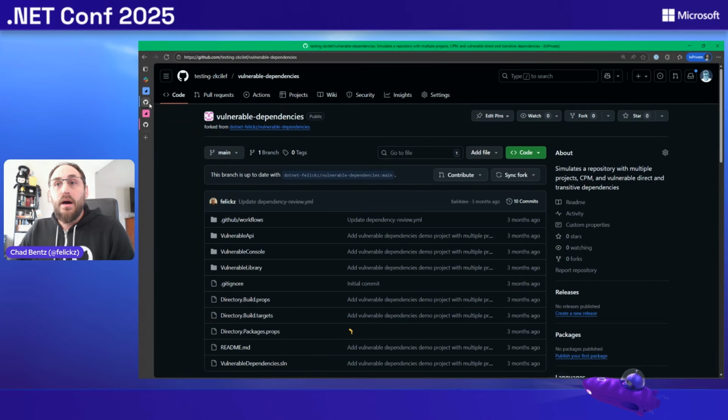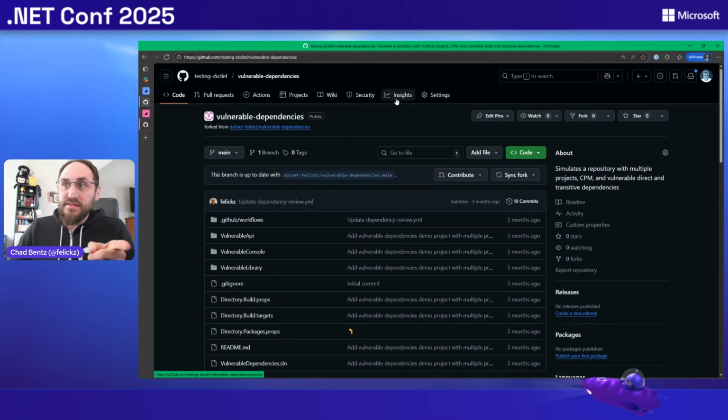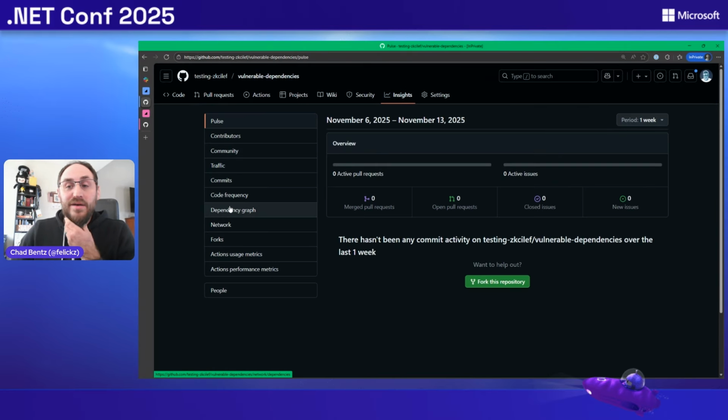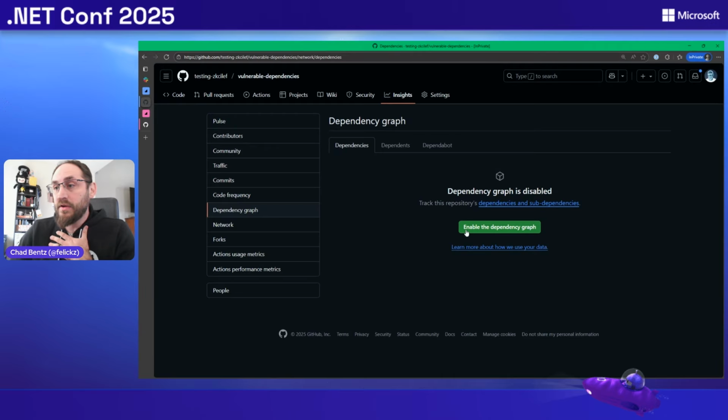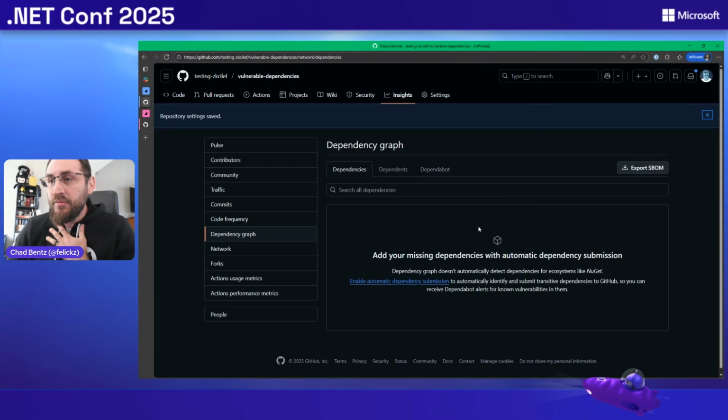So I have a repo here with some intentionally vulnerable dependencies, as it's named. Forked it from a public repo. I'm going to take you right into the insights view. So this is where we have what we call our dependency graph. Just going to click this big green button to enable it. It's not enabled by default there.